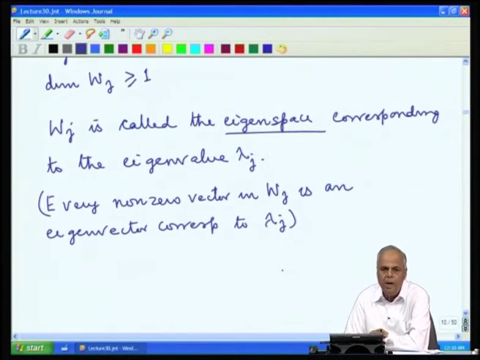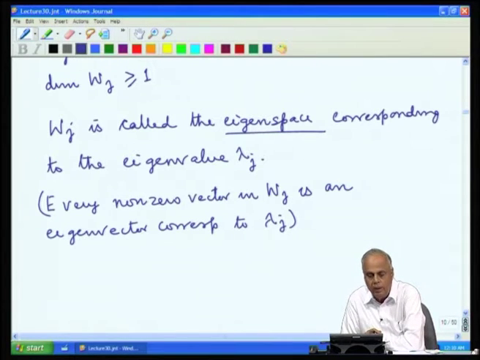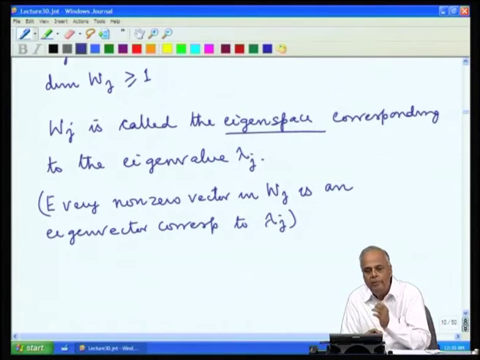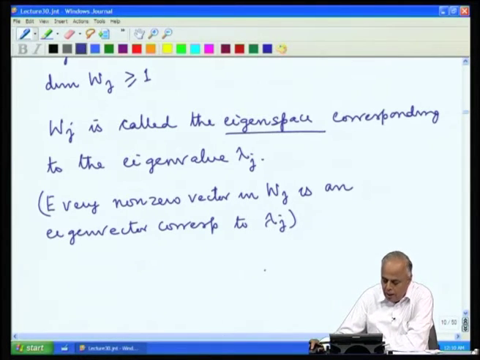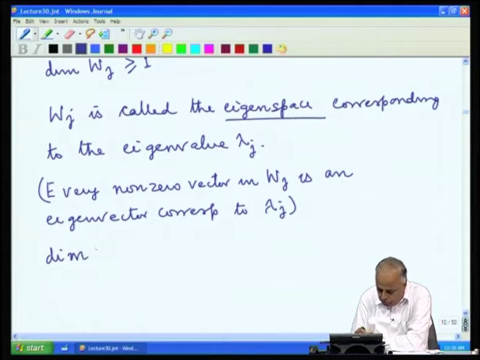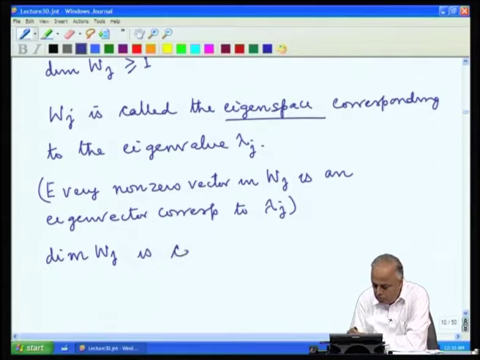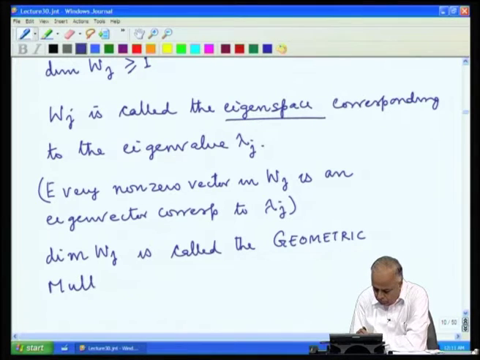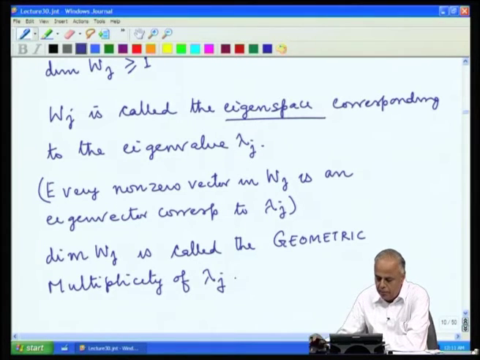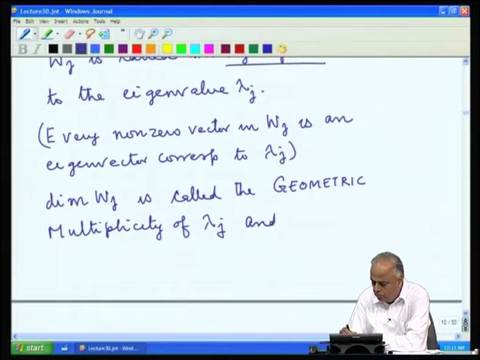So, now we have for every eigenvalue a corresponding eigenspace called W j, and every non-zero vector in this eigenspace is an eigenvector corresponding to lambda j, and the dimension of W j is called the geometric multiplicity of the eigenvalue lambda j, and is denoted by G j.